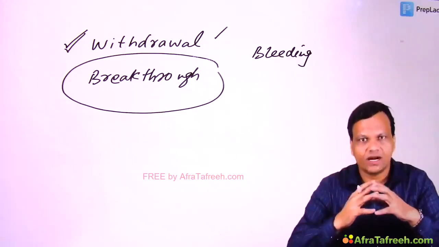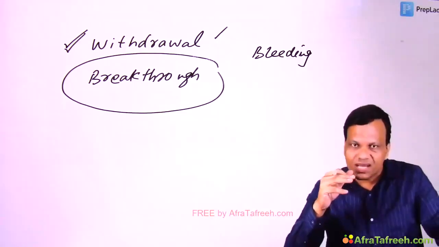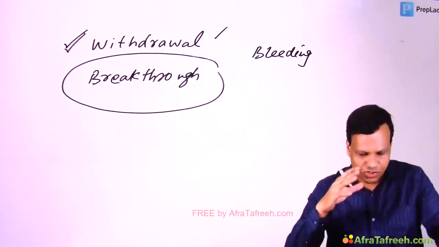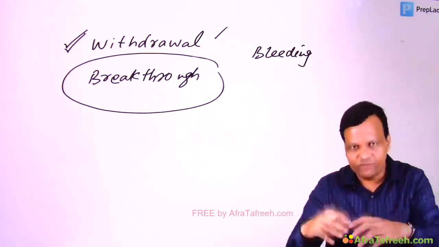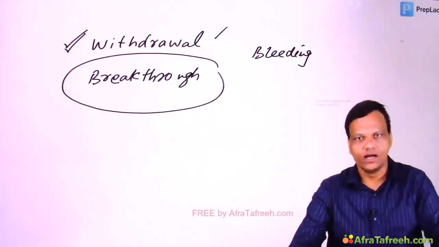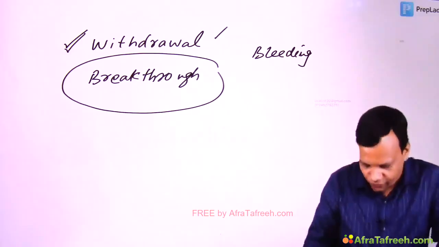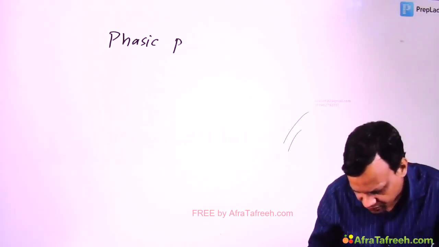So this bleeding has occurred because of a sudden increase in progesterone. We are not able to mimic the endogenous cycle. So sudden progesterone can lead to breakthrough bleeding. So if a female develops bleeding during the first 21 days, that means breakthrough bleeding. How to stop that? For that we have made a special pill called phasic pills.